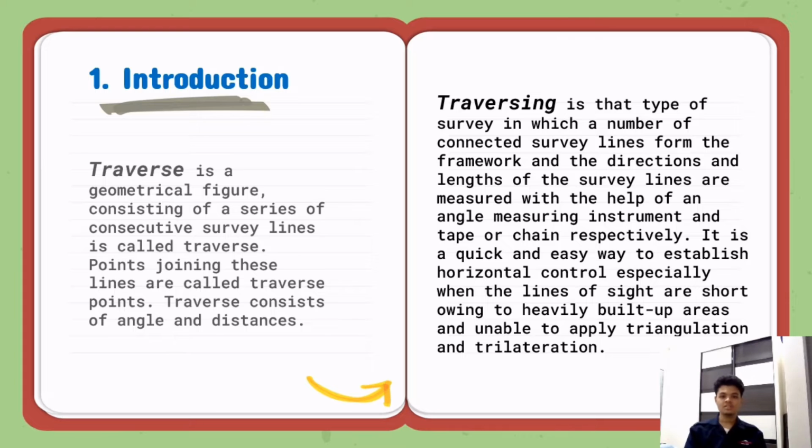What is traversing? Traversing is that type of survey in which a number of connected survey lines form the framework, and the directions and lengths of the survey lines are measured with the help of an angle measuring instrument and tape or chain respectively. It is a quick and easy way to establish horizontal control, especially when the lines of sight are short owing to heavily built up areas and unable to apply triangulation and trilateration.